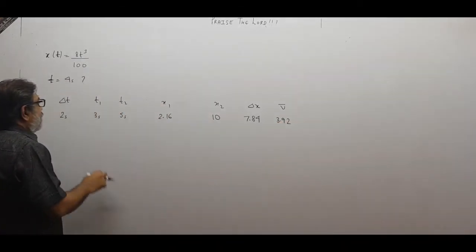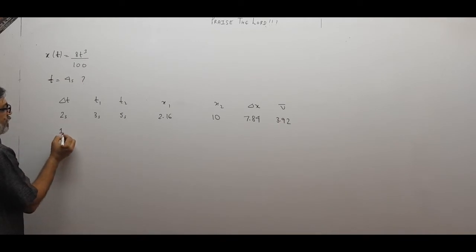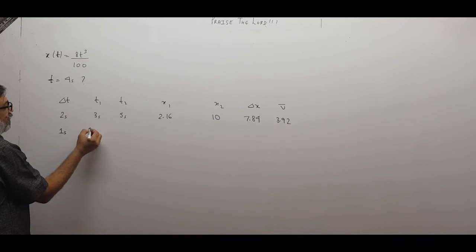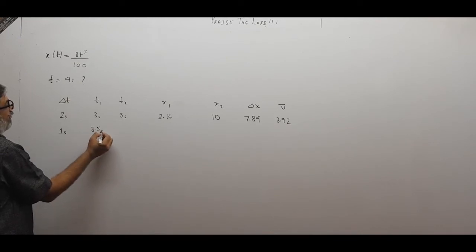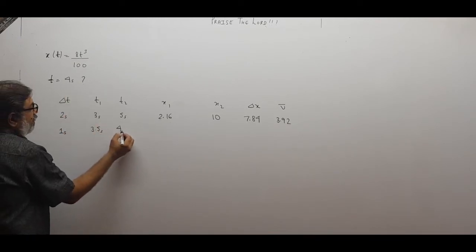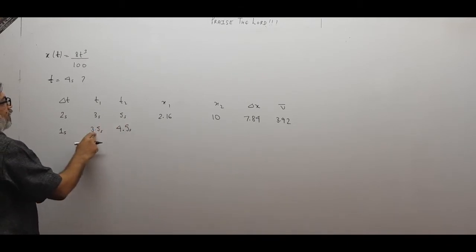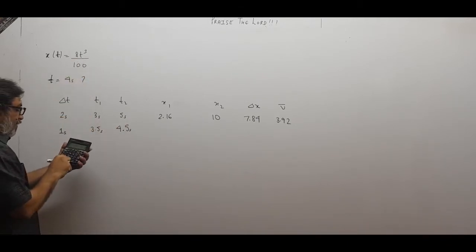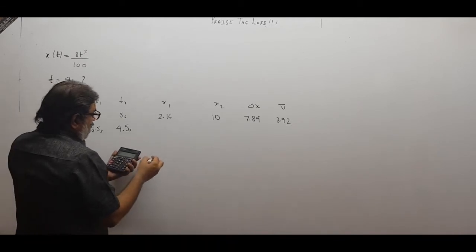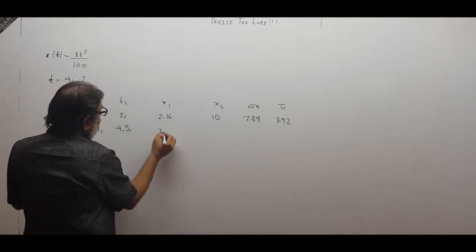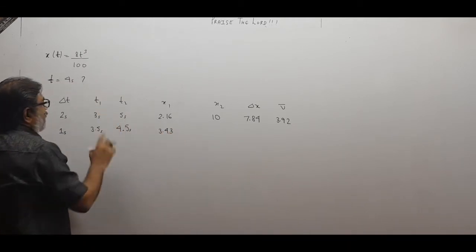Okay, let me decrease the time interval, say 1 second. Half of 1 will be half, so 4 minus 0.5 is 3.5 second, and 4 plus half is 4.5 second. So find out x1, x2 corresponding to this. 3.5 cube, 3.5 into 3.5 into 3.5 into 8. So 343, so this becomes 3.43 upon 100.